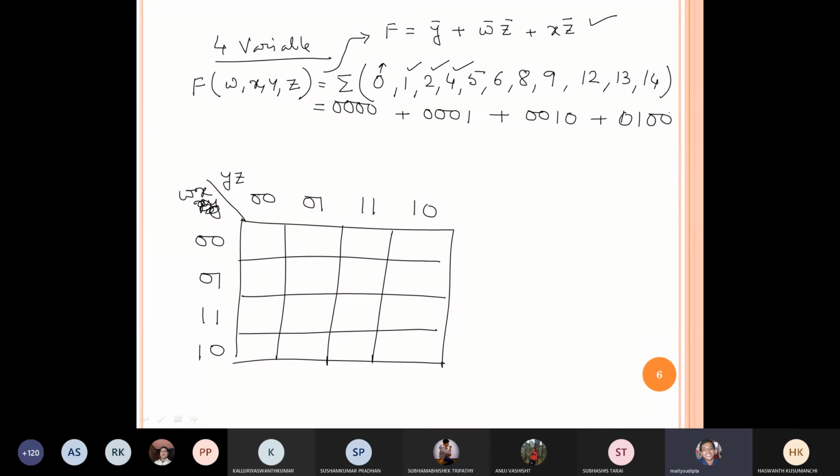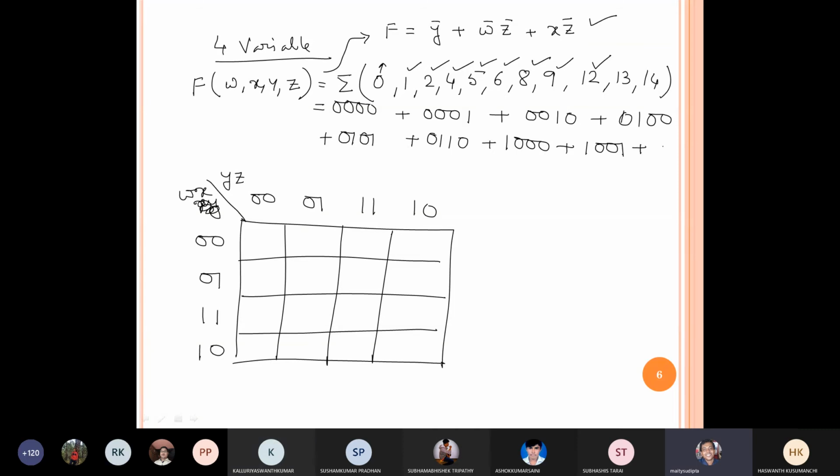Okay, anybody doesn't know how to convert? Anybody doesn't know how to convert 5? 0 1 0 1. Very good. Then 6: 0 1 1 0. Very good. 8: 1 0 0 0. Then 9: 1 0 0 1.